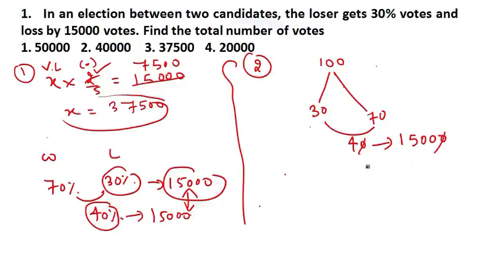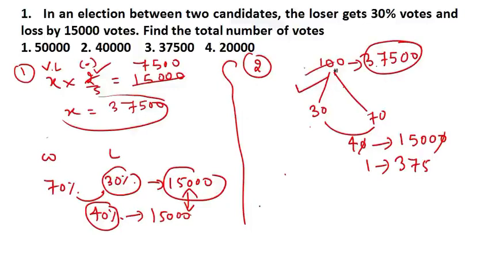So what does one represent? One represents 375. If one represents 375, what will 100 represent? It will represent 37,500. I hope this point is clear now.